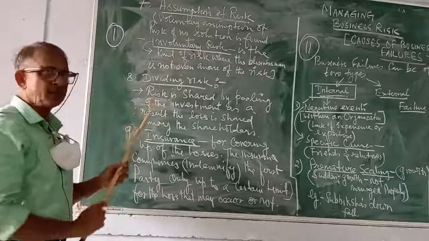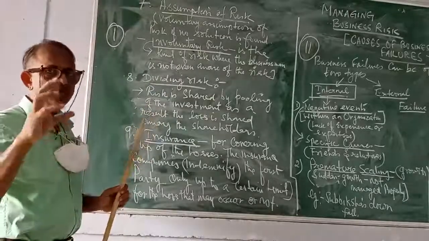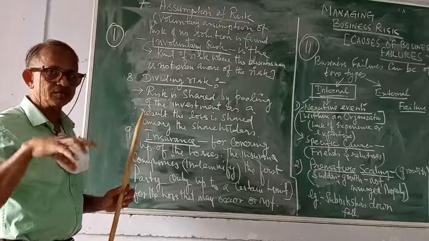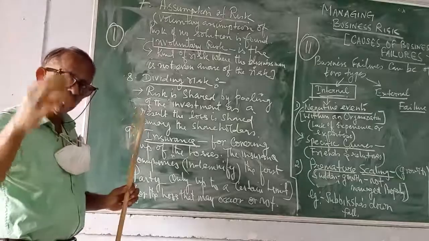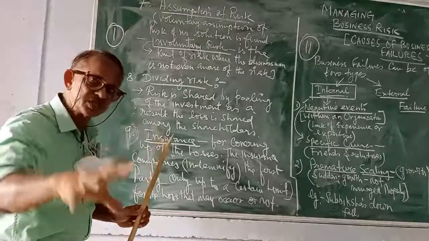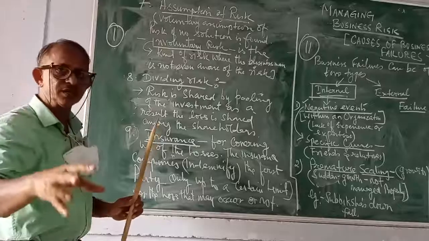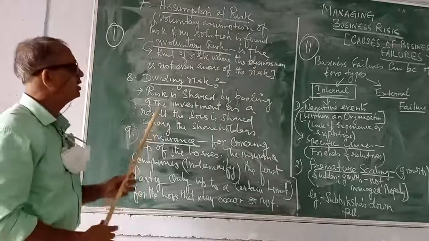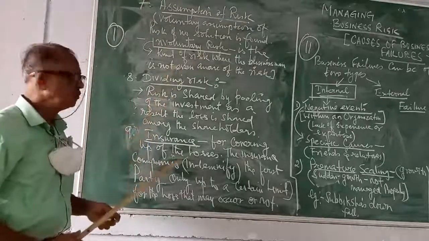Next one is involuntary assumption of risk. What is involuntary assumption of risk? Suppose I am a business entrepreneur, I do not even know that there exists a risk in the business. I am not at all aware of the risk existing in the business. That is called involuntary assumption of risk.